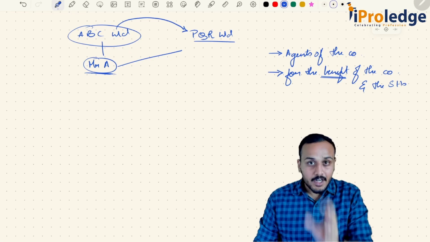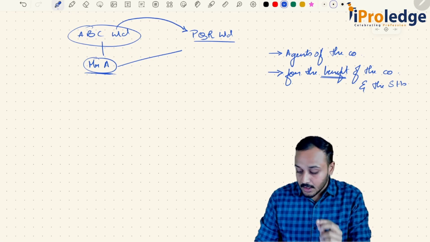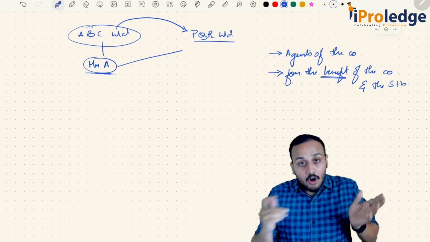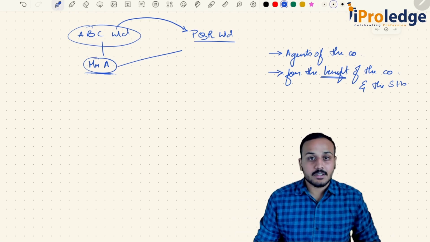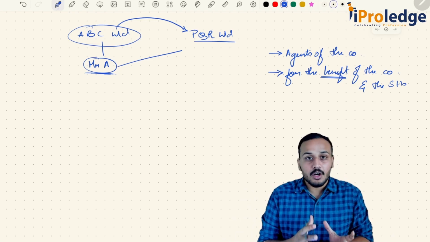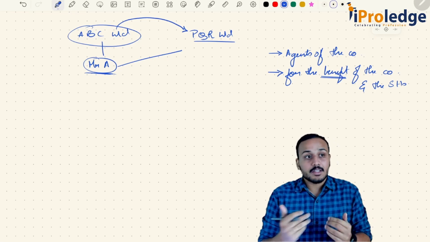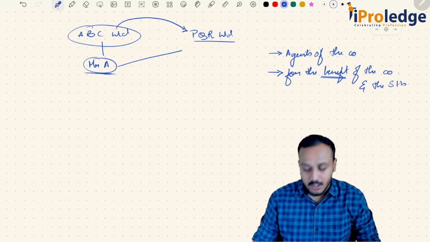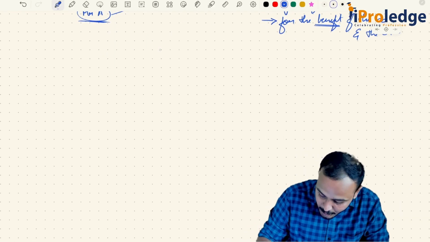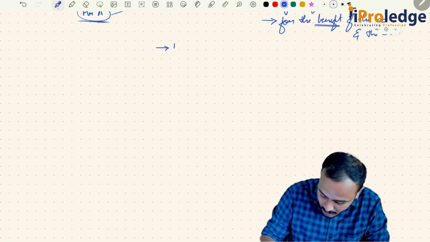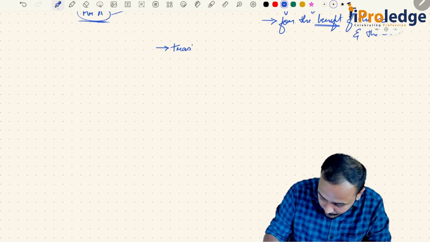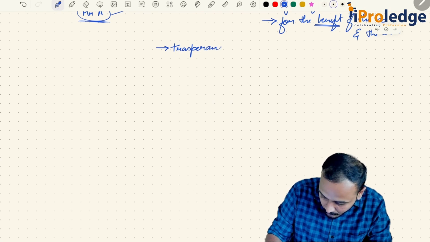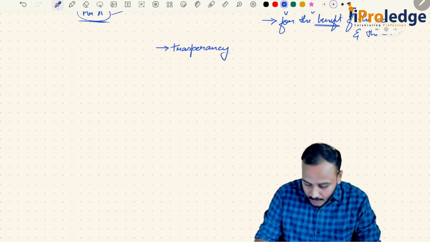So section 184 mainly deals with the interest of a director in other companies. Now, what is the benefit of knowing that this director is interested in another company? One is to ensure transparency.